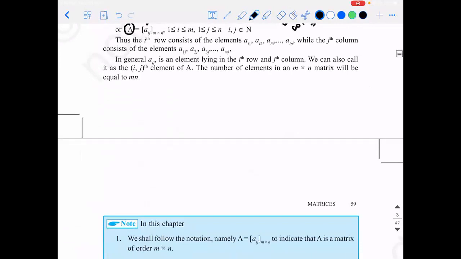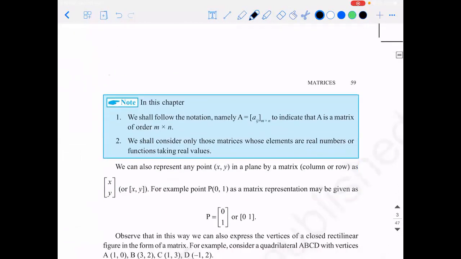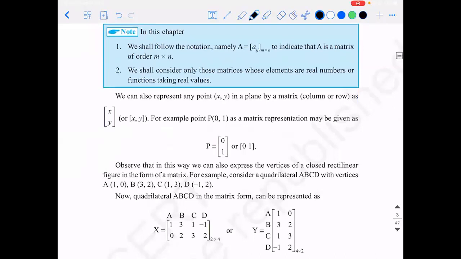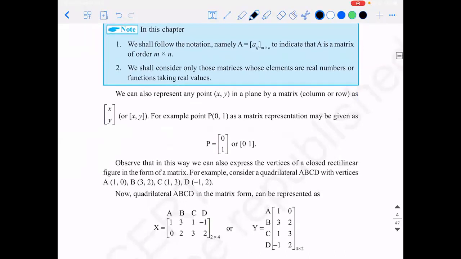Right? So all these things are known, so we should follow. So if I write something like this, it is an order. It is a matrix of order m by n.